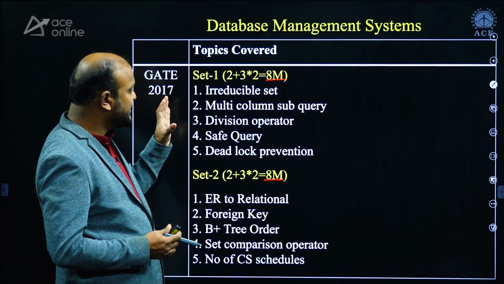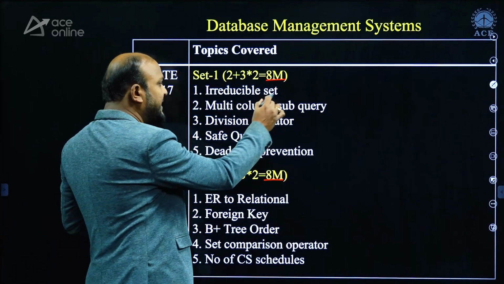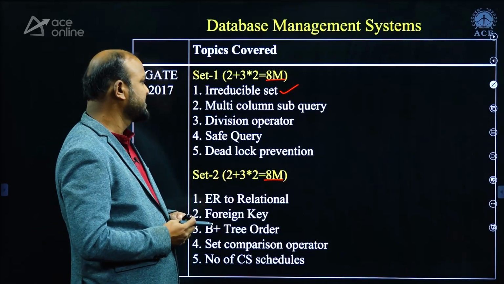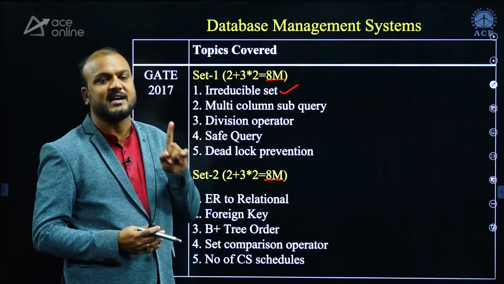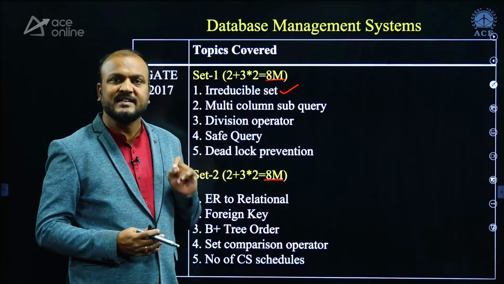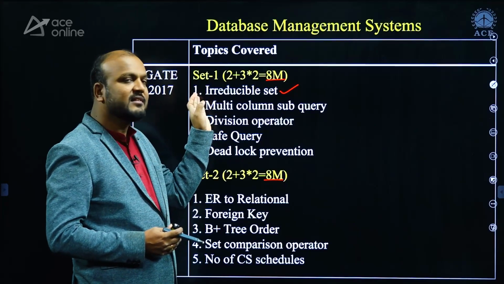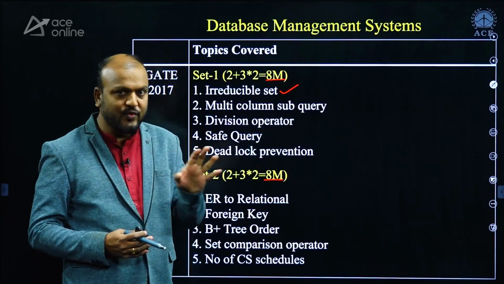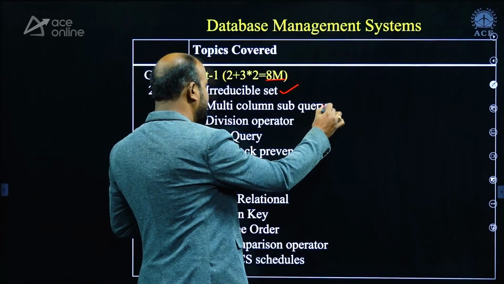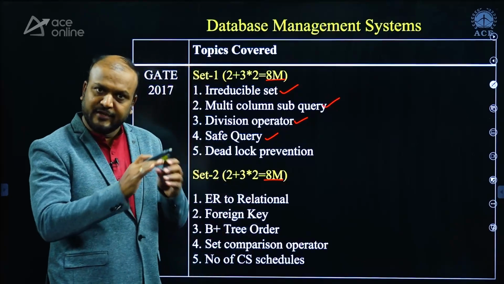But when you see the previous papers, the irreducible set, also called a minimal set of functional dependencies, is a question that was asked for the first time in 2017. Irreducible set is an untapped area, because no questions were given on this topic before 2017. And even multi-column subquery, division operator, safe query, these are all new topics from where questions were asked.